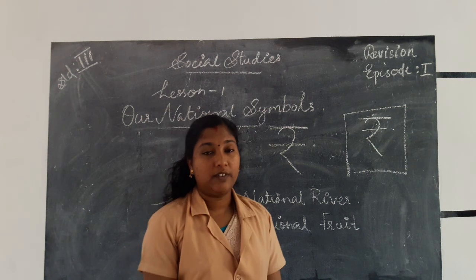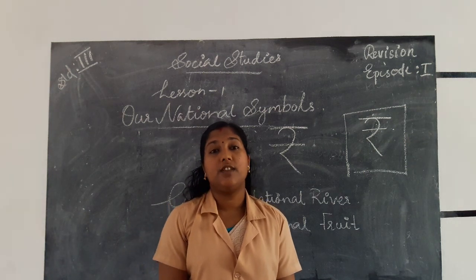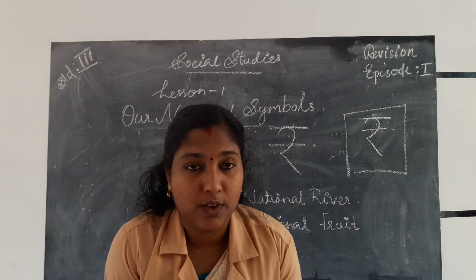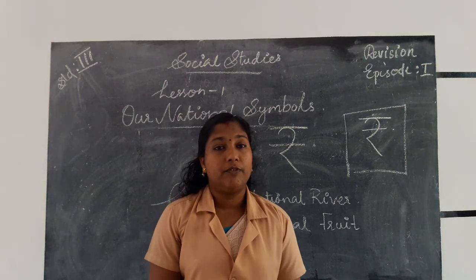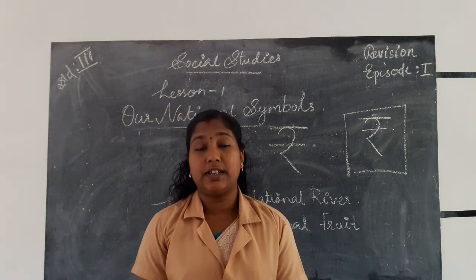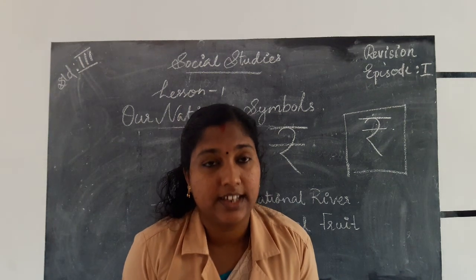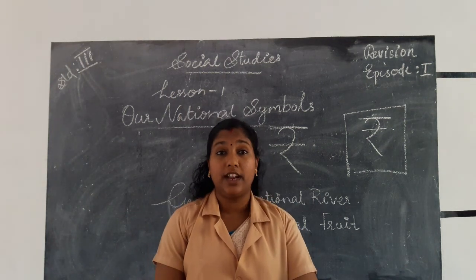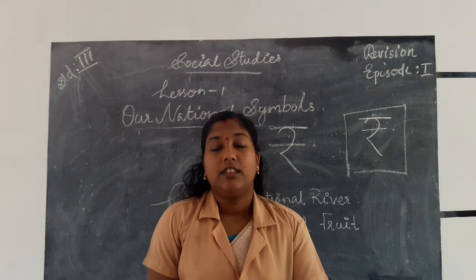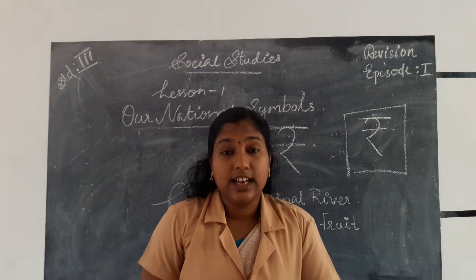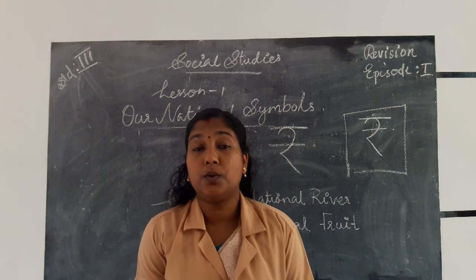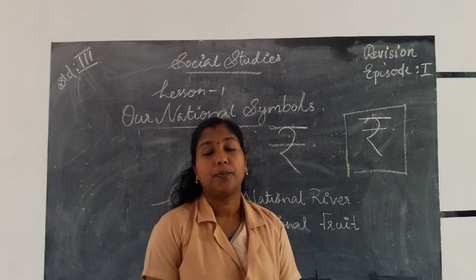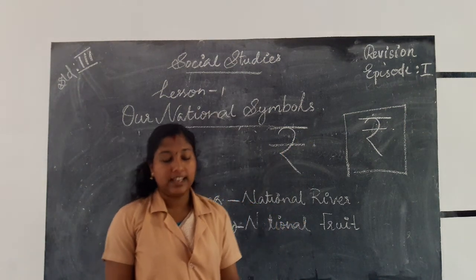Then we learn about our national fruit. Which is our national fruit? Yes, mango. Mango is our national fruit. There are different varieties of mangoes in our country in different states, with different sizes, shapes and colors. Okay. Then the national currency symbol. We know the national currency symbol. We use the Indian rupee. So our lesson is over.